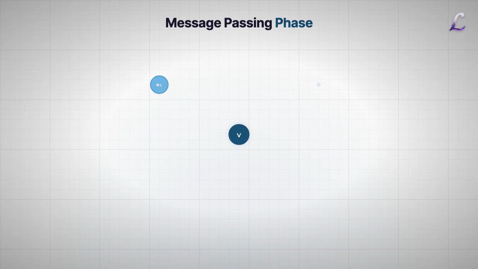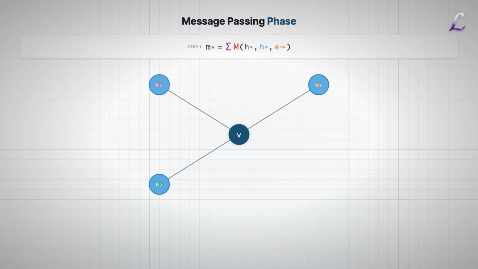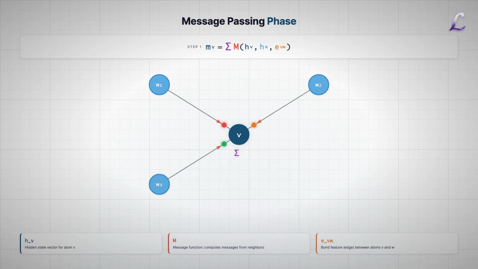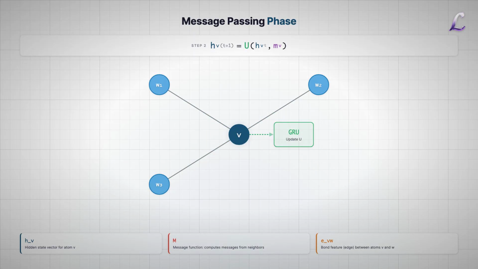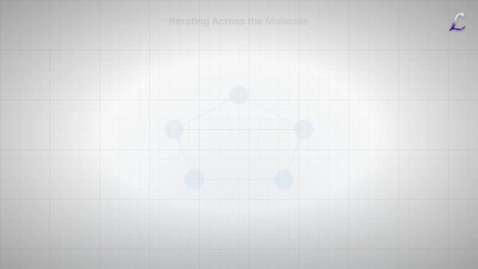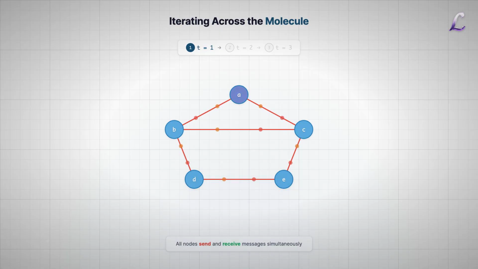Here is the mechanism. We run a loop for T time steps. Every atom holds a hidden state vector, h_v. In each step, 2 things happen. First, the message function, M. Every atom looks at its neighbors and the bonds connecting them to calculate incoming messages. These are summed up to aggregate local information. Second, the vertex update function, U. The atom takes its current state and this new summed message to compute its next state. The paper uses a gated recurrent unit, or GRU, here. This allows chemical information to ripple across the molecule, hop by hop.